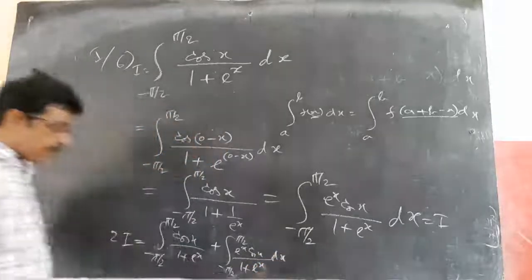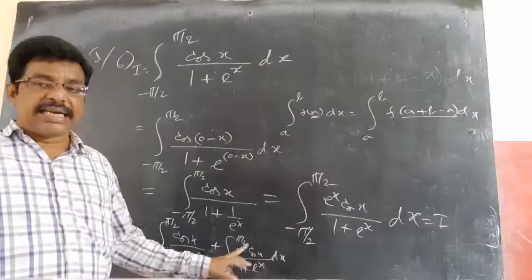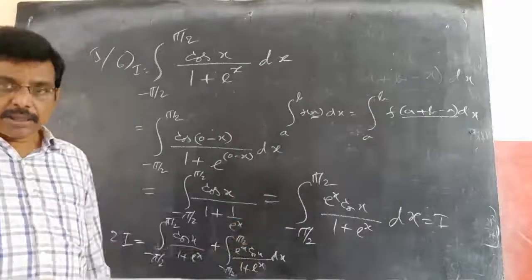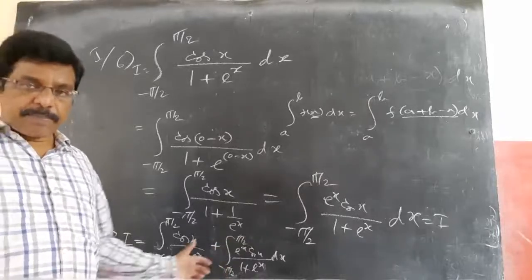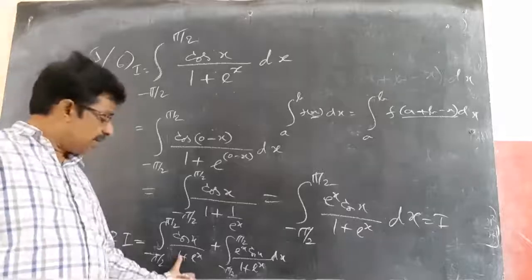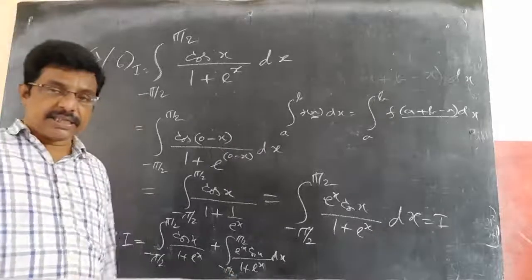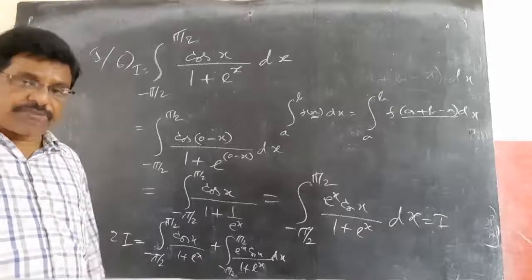Now we know that from integration, the integral of f(x) plus g(x) is equal to the integral of f(x) plus the integral of g(x). I have the integral of f(x) plus the integral of g(x), which means I can write it in one integration instead of two integrations, f plus g.